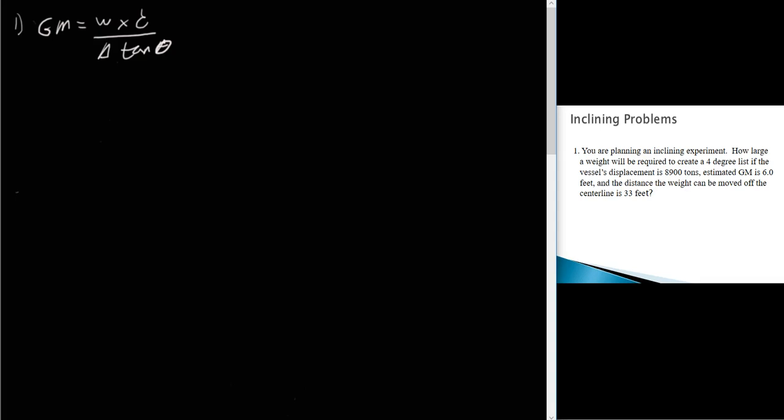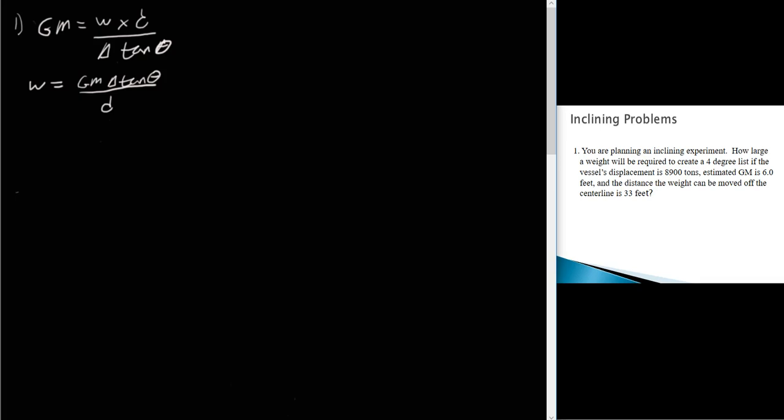So what we've got to do is rearrange this formula and solve it for weight. We're going to have to multiply both sides by displacement times tan theta, and then divide both sides by distance. And what we'll end up with is weight equals GM times displacement times tan theta divided by distance. And that's the formula we're going to use to solve this.